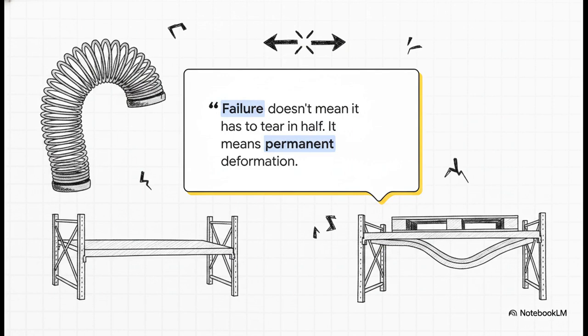But if you keep adding force, you hit phase 2, yielding. And here's an absolutely crucial rule to remember. Failure doesn't mean it has to tear in half. Failure just means permanent deformation.